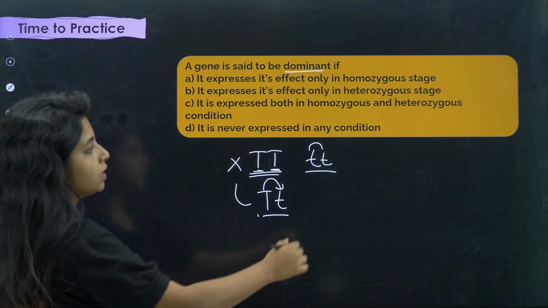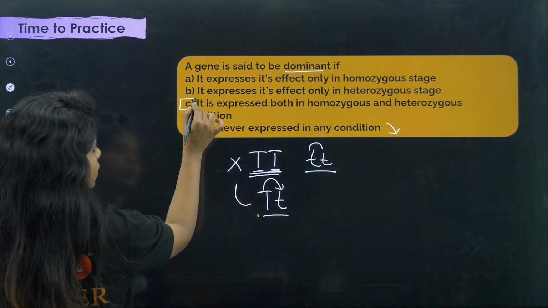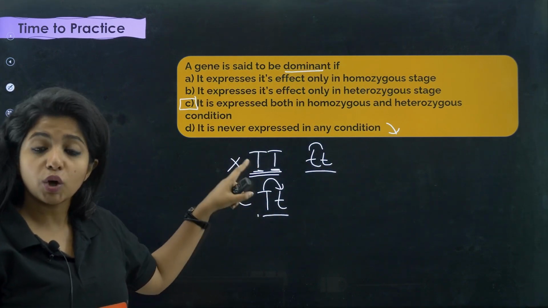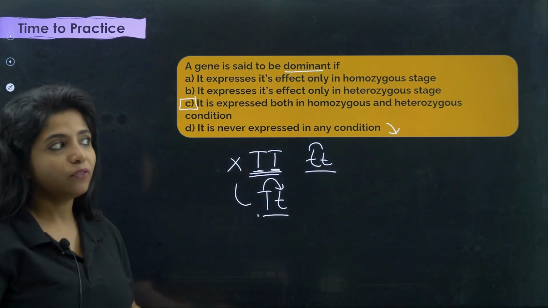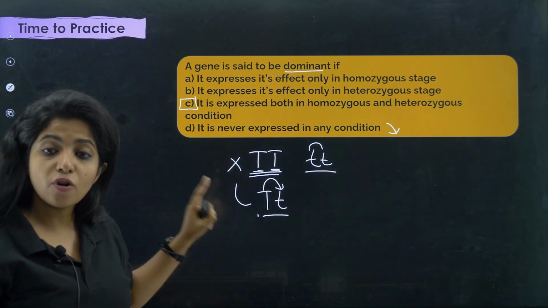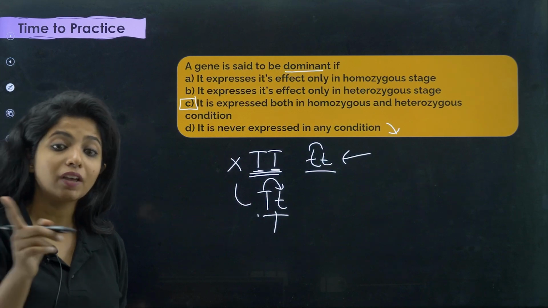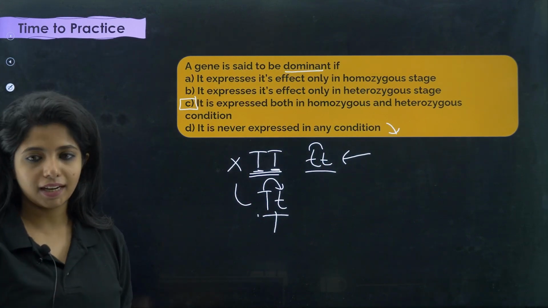It is never expressed in any condition, that is wrong. So this becomes your answer: it is expressed both in homozygous and heterozygous condition. That's when I call this allele as dominant. When do I call a gene recessive? When it is not expressed in heterozygous condition and it is expressed in homozygous condition. That's when I will call it a recessive allele also.